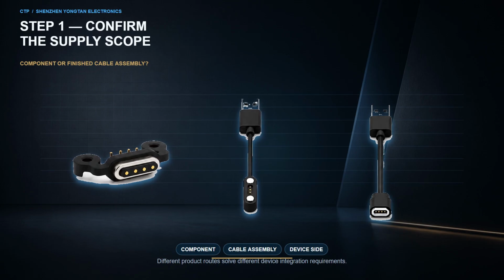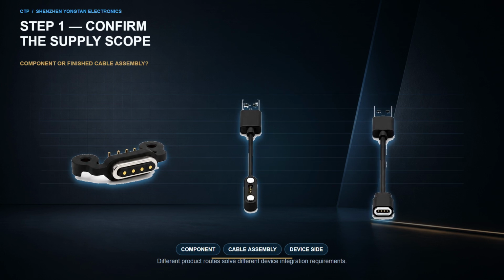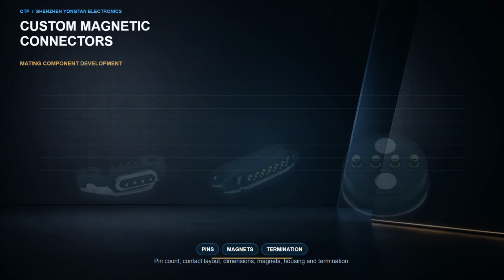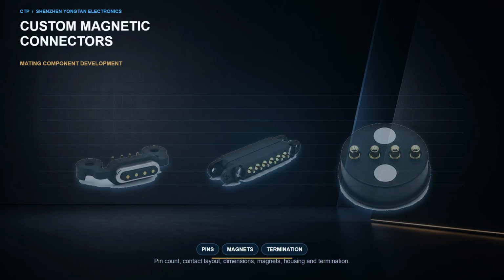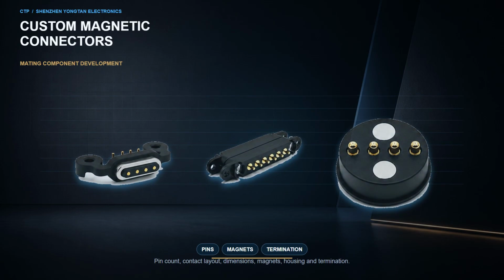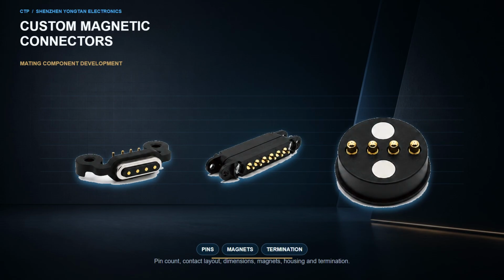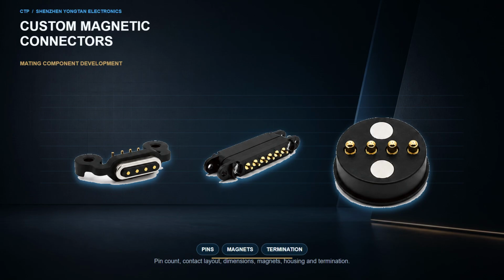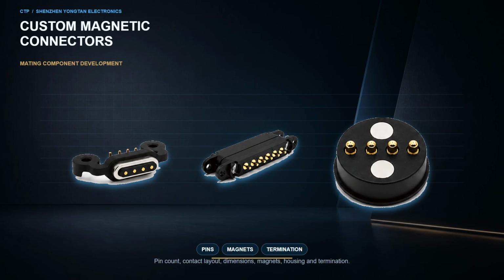A custom magnetic connector is the removable mating interface. Magnets assist capture, alignment, and retention, while spring-loaded contacts create the electrical path. Pin count, contact layout, dimensions, magnetic arrangement, housing, mounting, and PCB, FPC, or wire termination should be reviewed around the